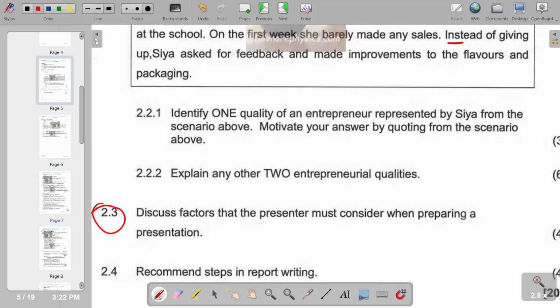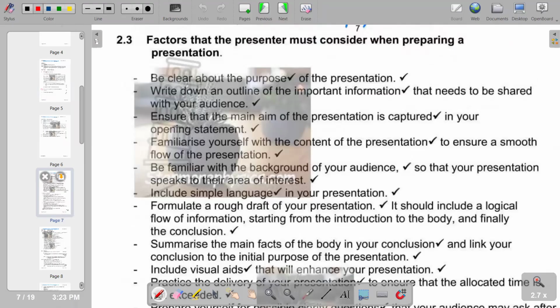2.3, discuss factors that the presenter must consider when preparing a presentation. So what are the factors that you have to take into consideration? So of course, you have to prepare for that presentation, and then you have to be clear about the purpose of the presentation. Write down an outline of the important information that needs to be shared with your audience. Ensure the main aim of the presentation is captured in your opening statement.